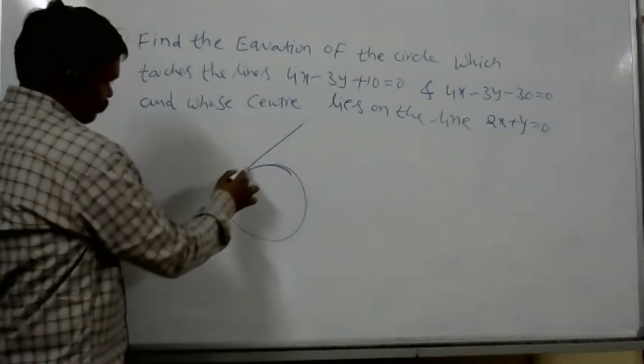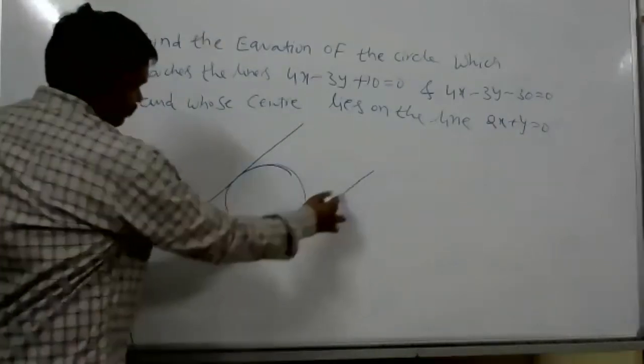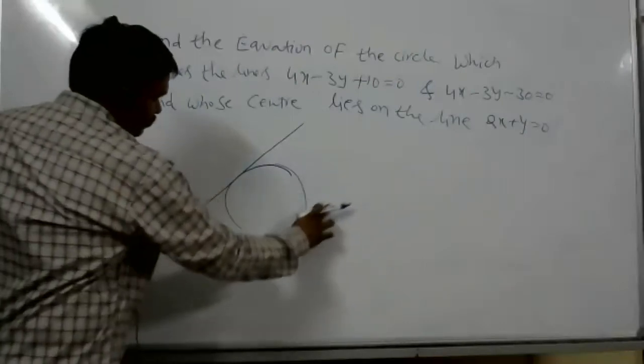Sir, these are parallel lines, no, sir? The distance between them is 40 units.